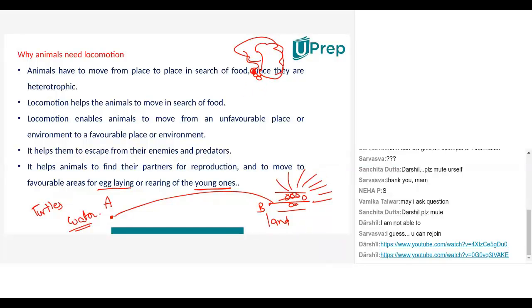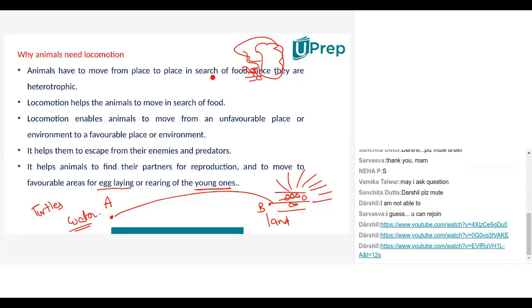And then the small snakes will come out, but the snake doesn't stay there. It stays somewhere else. But because it has to lay eggs and rear its young ones, it will locomote from point A to point B just for egg laying and rearing the young ones. Is this clear?